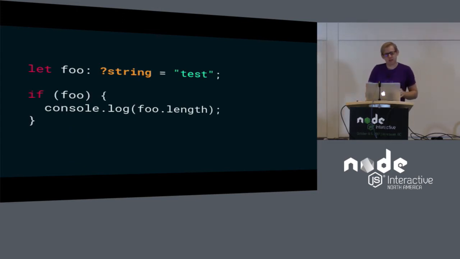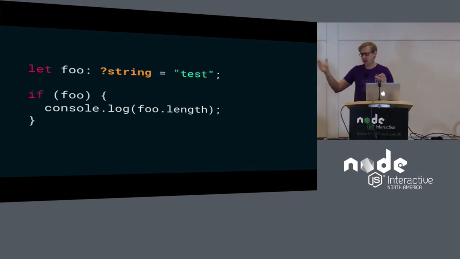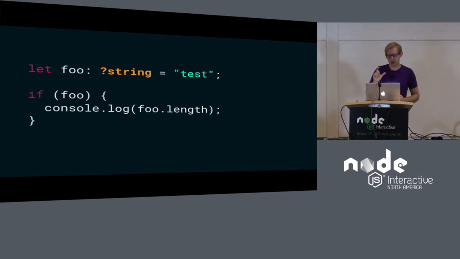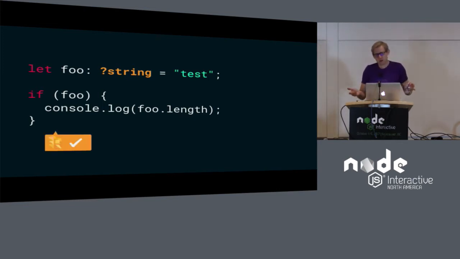But if we check to see that the variable foo is truthy, then the type checker knows that inside this block, the only type in that union that's going to evaluate as true is the string. So it knows that within this block, foo has to be a string, so that when we try and take the length of it, it works out just fine.